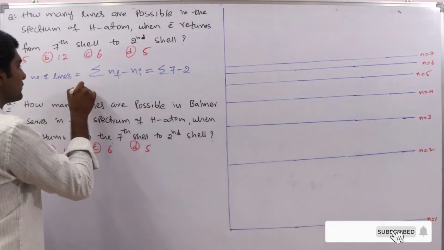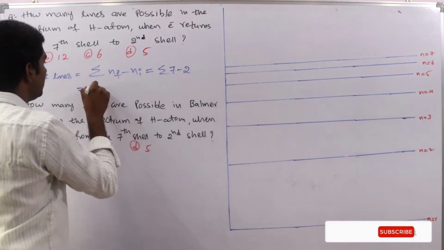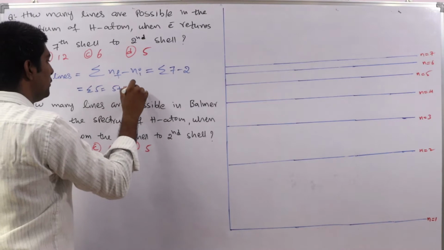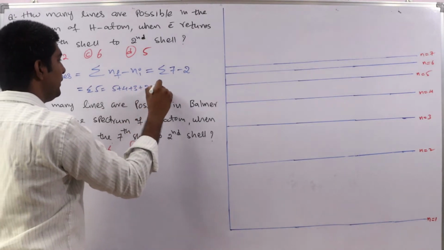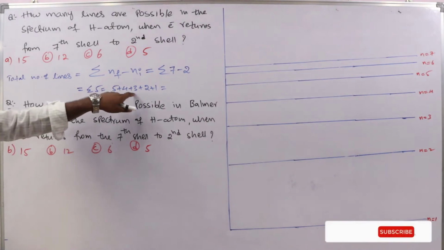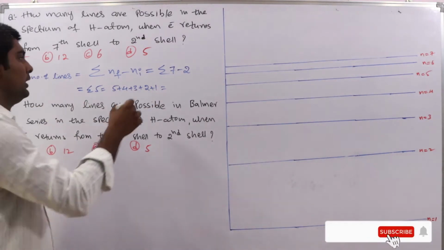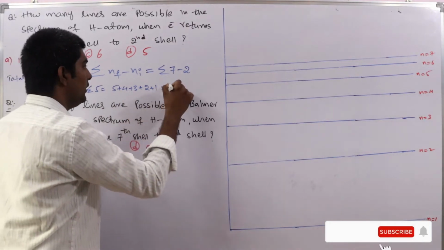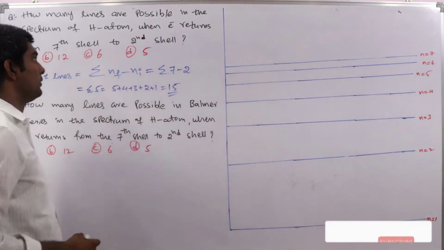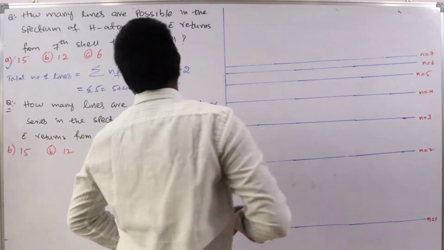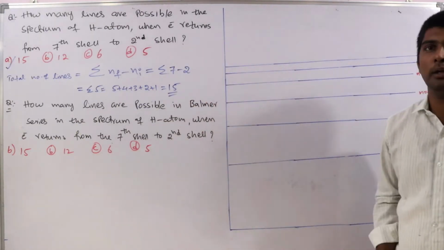So that is equal to sigma 5. If you expand sigma, we get 5 plus 4 plus 3 plus 2 plus 1. So that is equal to 9, 12, 14, 15 lines. So in total we get 15 lines when electron returns from 7th shell to second shell.